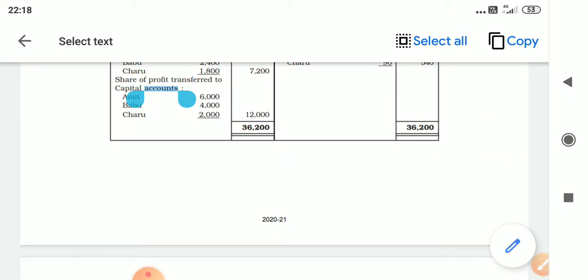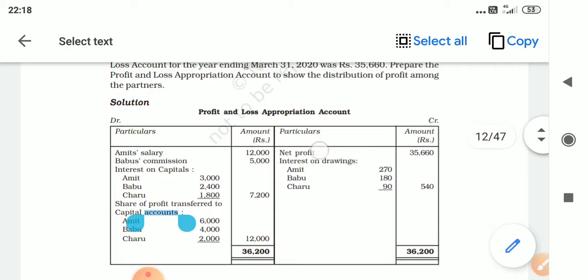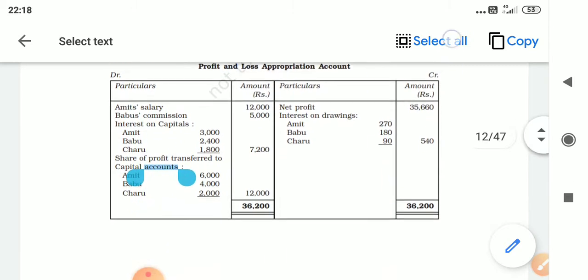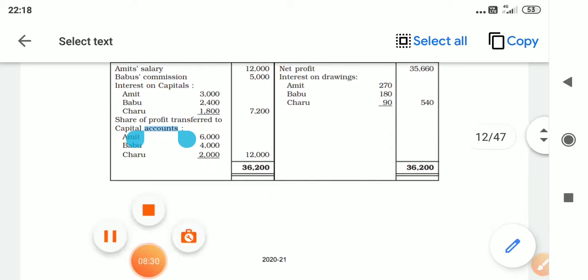Now, how is it distributed? Some of you may be very good, you know how to distribute. But as a student, I was struggling. I didn't know how to distribute this and all. So, 3:2:1 is the profit sharing ratio. I'll tell you how to distribute.